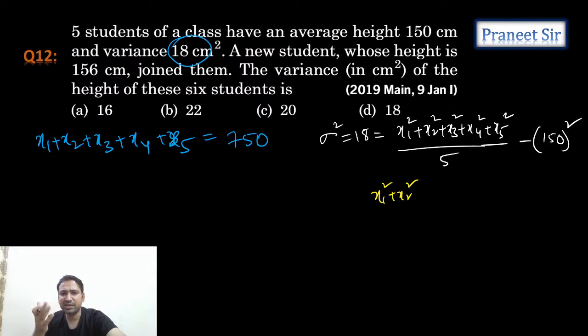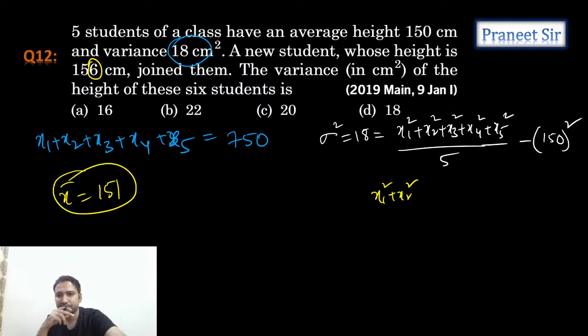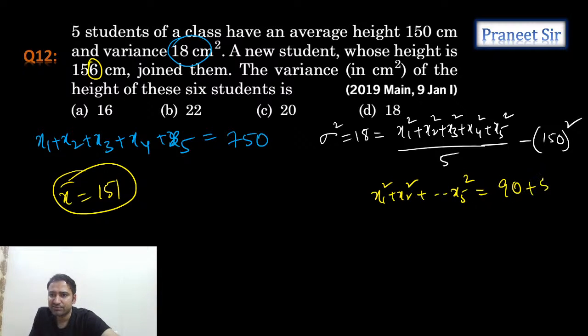Mean we can calculate easily. Why? Because for 6 students, 6 is added, so the new mean we can calculate. New mean is equal to how much, guys? 151. Okay, that is fine. Right. So x5 square, when you multiply with the 5, how much do we get, guys? 90 plus 5 times 150 whole square. Okay, this is what we're getting. You don't need to simplify this. Let's keep it like this.